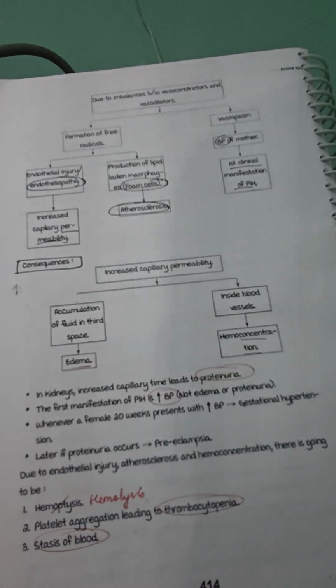Now, due to the imbalance between the vasoconstrictors and vasodilators, there is formation of free radicals, which leads to endothelial injury and hence increases the capillary permeability, which can cause the edema and hemoconcentration, and production of lipid-laden macrophages, also known as the foam cells, that can lead to atherosclerosis. The vasospasm can raise the BP of the mother, which is the first clinical manifestation of pregnancy-induced hypertension. So, this increased capillary permeability can cause accumulation of fluid in the third space, causing edema, and inside blood vessels can cause hemoconcentration. In kidney, the increased capillary permeability causes proteinuria.